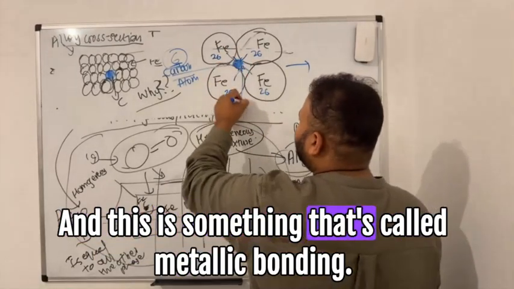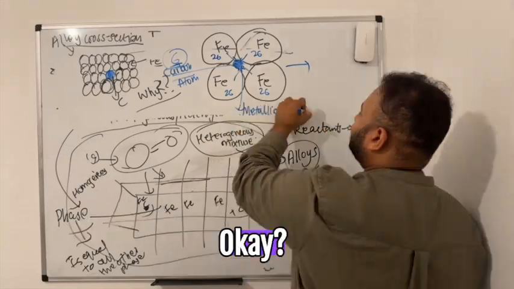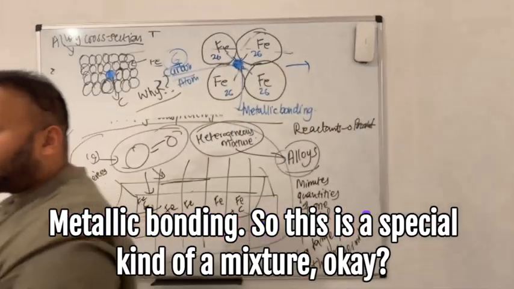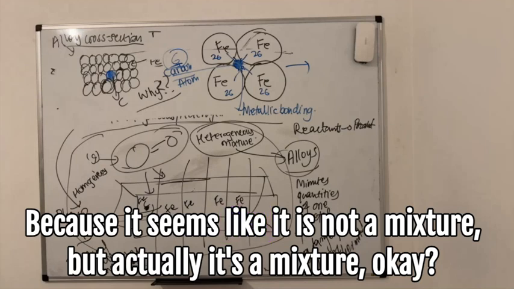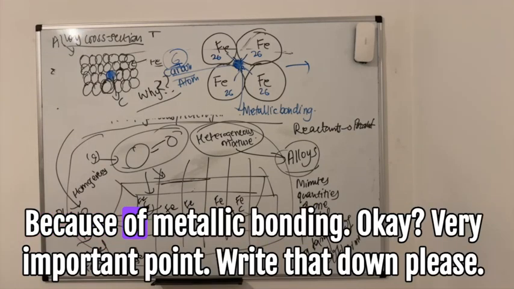And this is something called metallic bonding. So this is a special kind of mixture. Because it seems like it is not a mixture, but actually it's a mixture, because of metallic bonding. Very important point. Write that down, please.